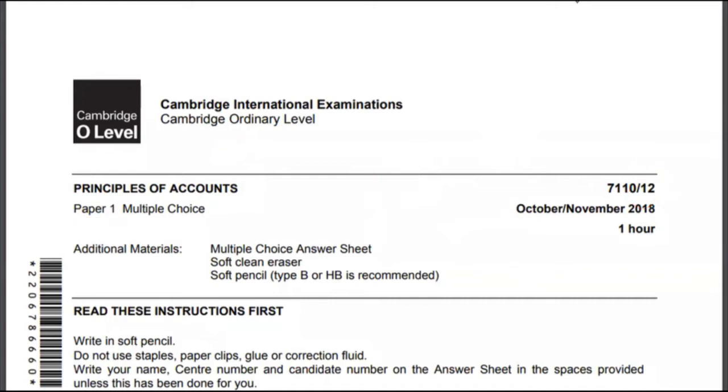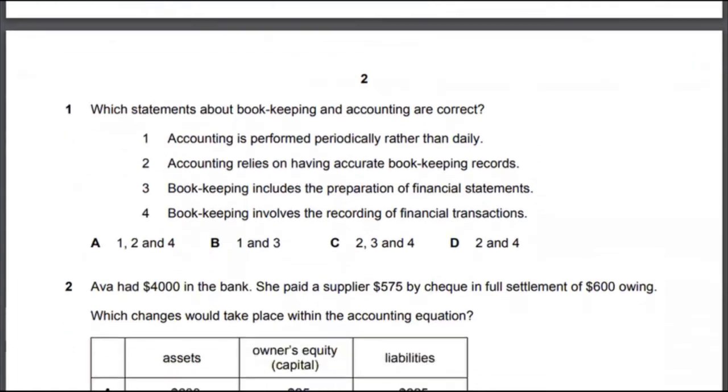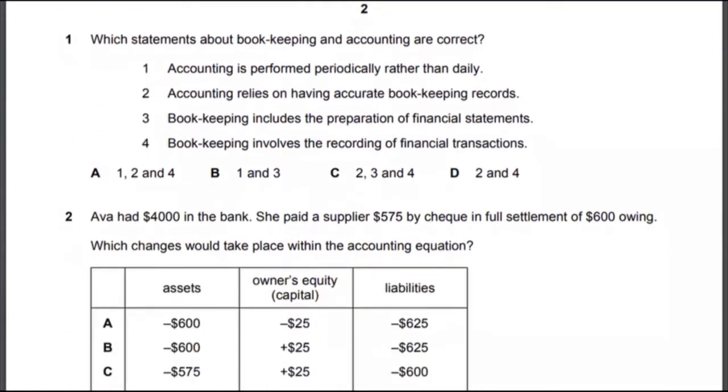So let's get started without wasting much time, and we will look at how to approach these problems. Multiple choice 1: which statements about bookkeeping and accounting are correct? So there are two things happening here. They're asking you which statement about bookkeeping is correct and about accounting. So you see, there are two things, bookkeeping and accounting.